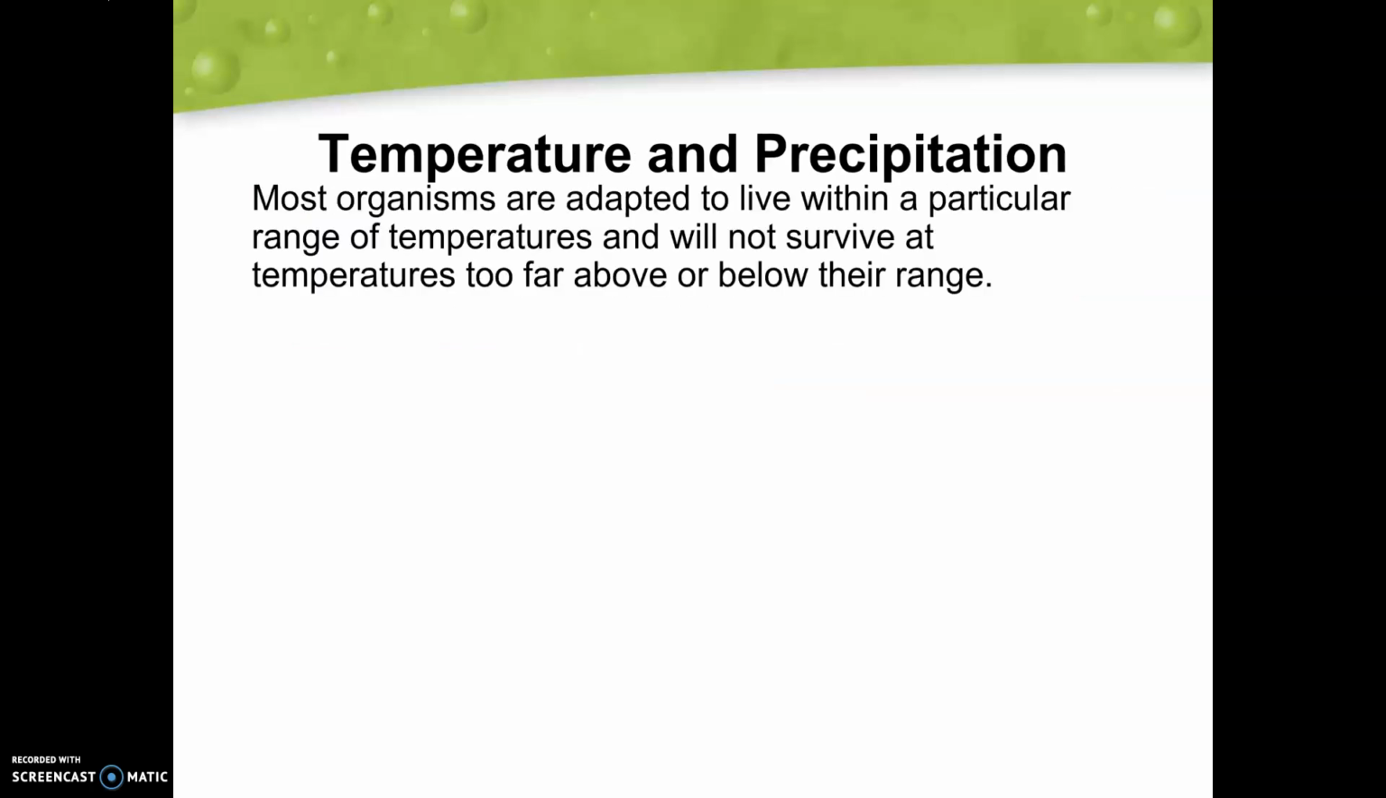Most organisms are adapted to live within a particular range of temperatures, and they can't go too far above or too far below. Us, as humans, we're warm-blooded creatures, so we have a larger range of temperatures that we can survive in because we regulate our temperature better. If we look at reptiles, who are cold-blooded animals, they have a smaller range of temperature that they can survive in. So it all depends on how that organism is able to survive.